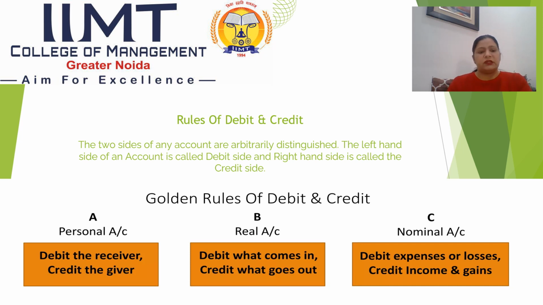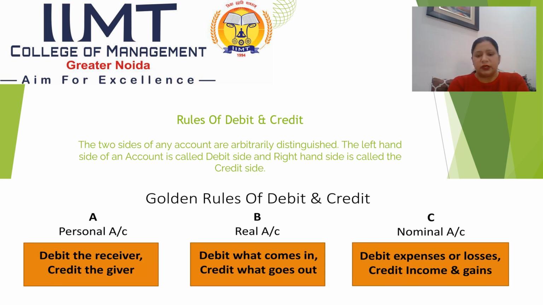What does it mean? The person who is in the state of receiving something from the company, his account will be debited. On the other hand, if he is giving something to the company, his account will be credited. Second, real account. The rule for real accounts is: debit what comes in, credit what goes out. What does it mean? When assets come in, we will be debiting that asset account. When an asset goes out, that means it is sold out, the account will be credited in the name of that asset.